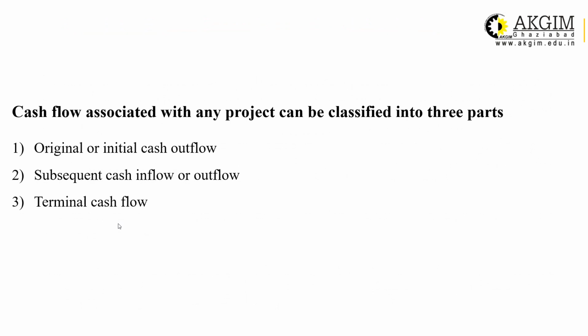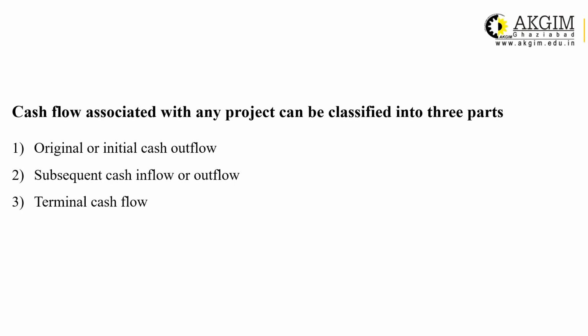For calculation of cash flow, there are three categories, three types of cash flows. First is original or initial cash outflow, subsequent cash inflow and outflow, and terminal cash inflow and outflow. For the application of capital budgeting techniques, different types of cash flows are needed, or you can say all the cash flow generated by the project, by the capital assets, can be classified into three categories, right?